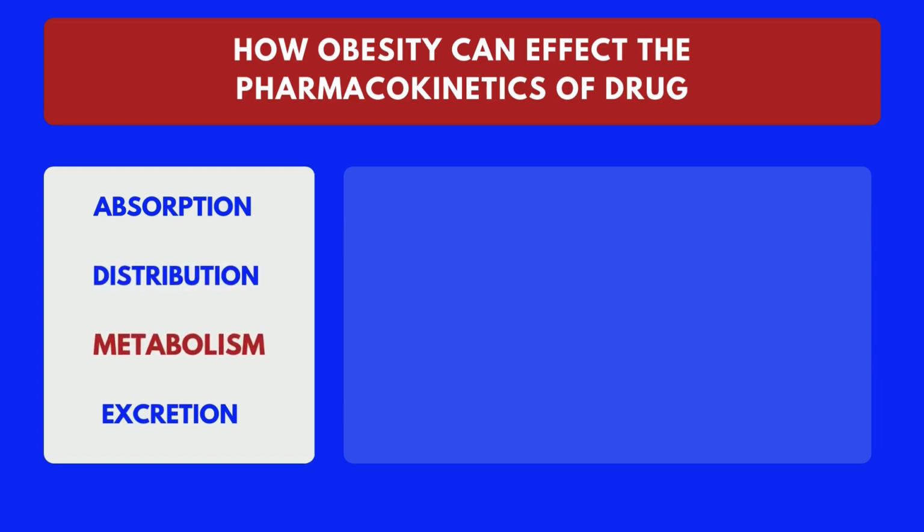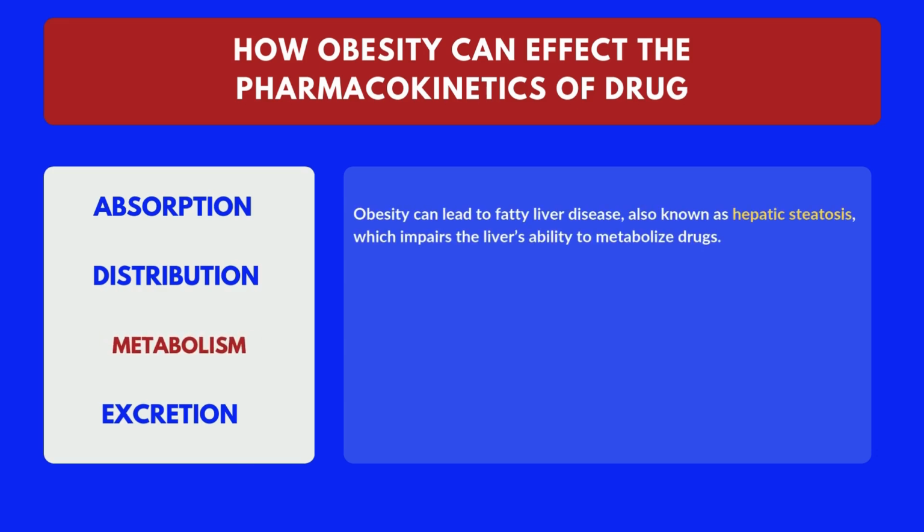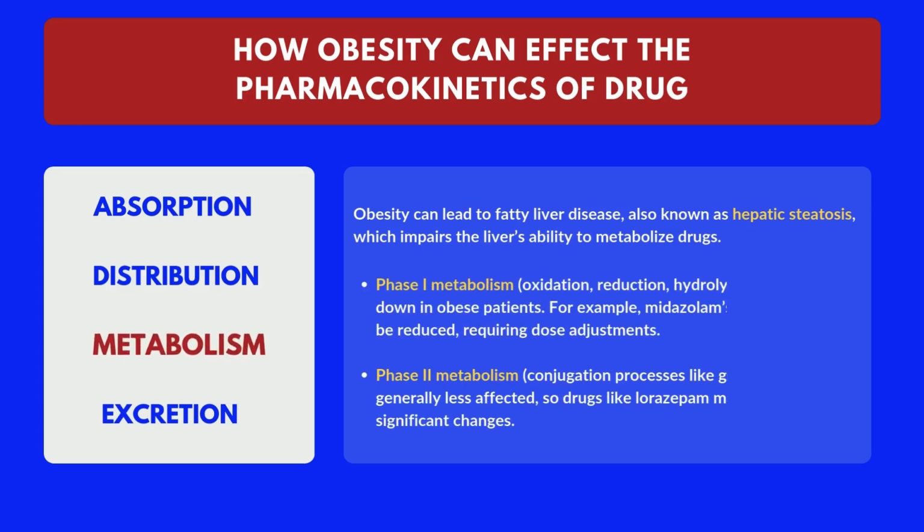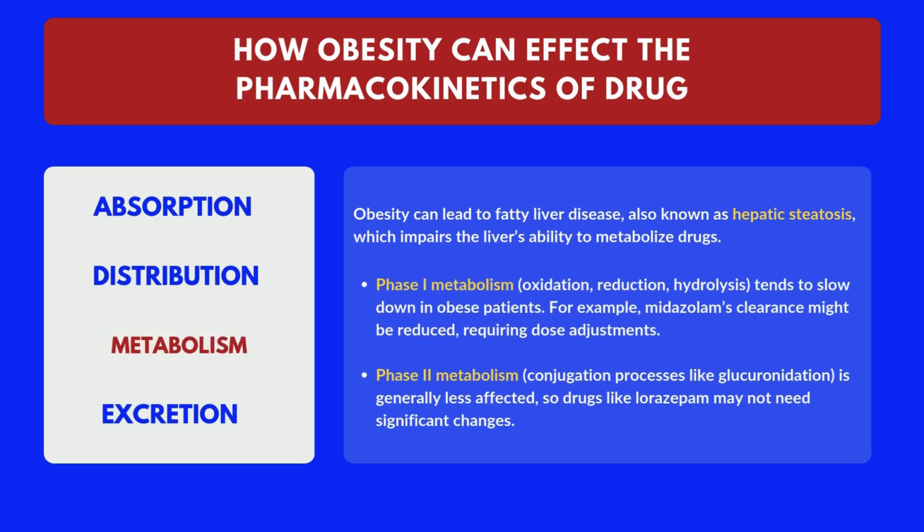Metabolism. Next is metabolism, which primarily occurs in the liver. Obesity can lead to fatty liver disease, also known as hepatic steatosis, which impairs the liver's ability to metabolize drugs. Phase 1 metabolism (oxidation, reduction, hydrolysis) tends to slow down in obese patients. For example, midazolam's clearance might be reduced, requiring dose adjustments. Phase 2 metabolism, conjugation processes like glucuronidation, is generally less affected, so drugs like lorazepam may not need significant changes.